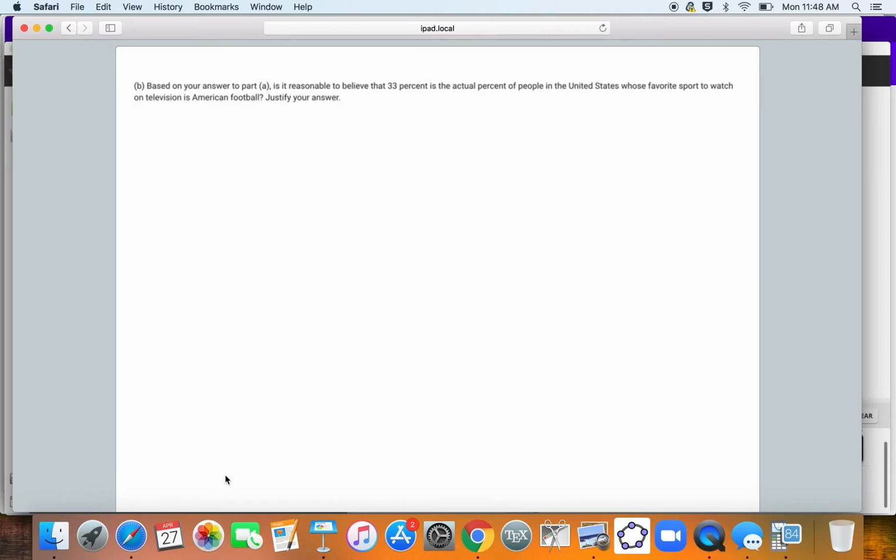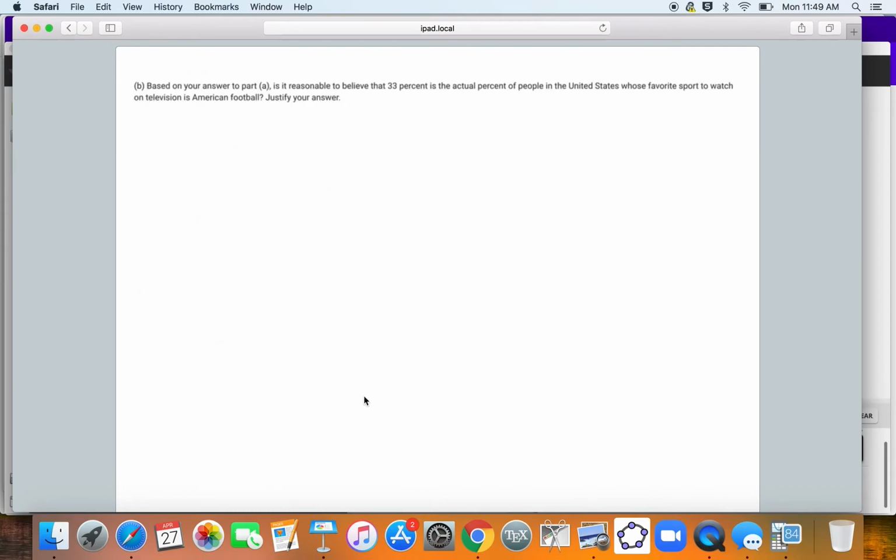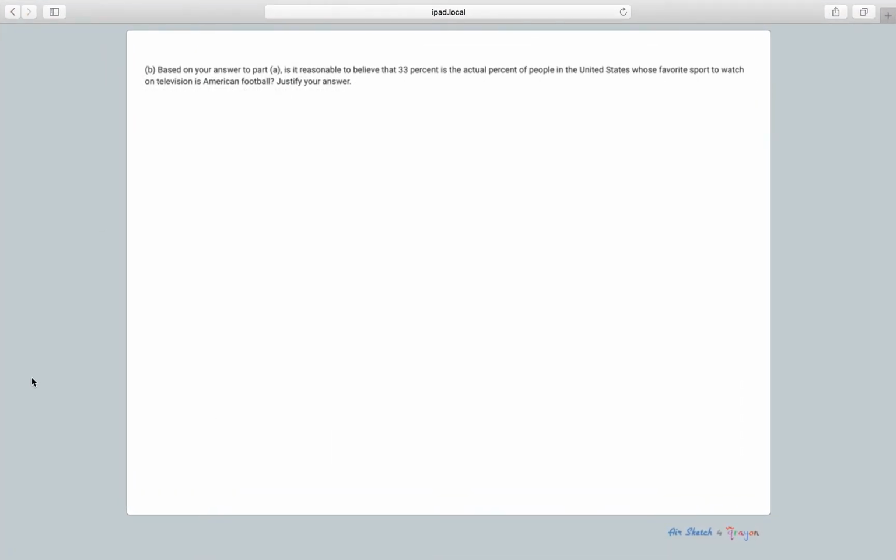What we're going to say is, since 33 is not within our interval, which goes from 34 to 40, I'm going to say no. 33% falls outside of the 95% confidence interval.